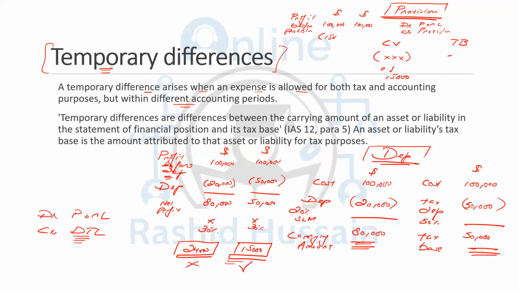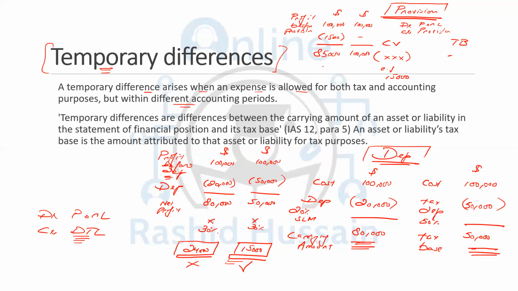You recorded 15,000 as an expense, and your profit after provision would be 85,000. Now you are supposed to calculate the tax on the 85,000 because this is the net profit. But the taxation authority is not accepting this provision as an expense because they're saying there's no outflow yet. So you're supposed to make the tax payment on 100,000.